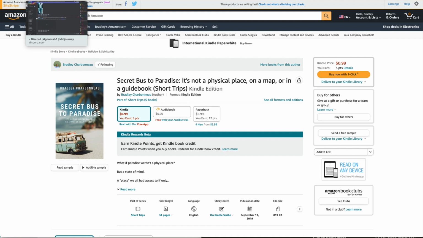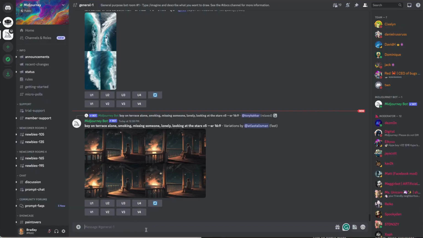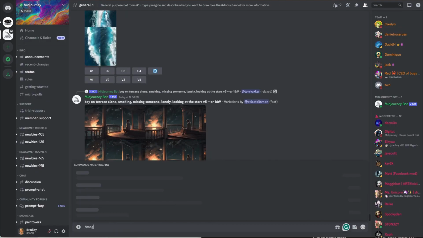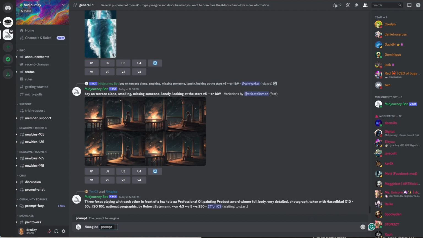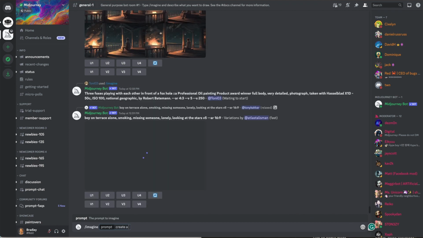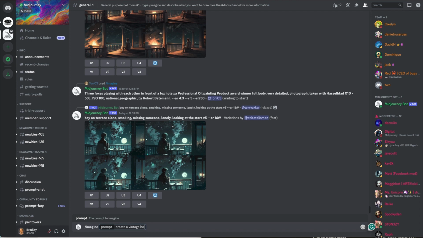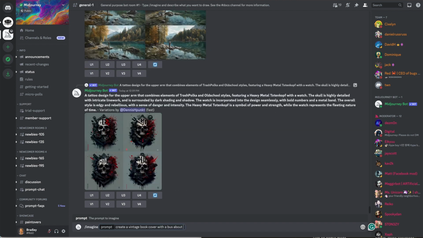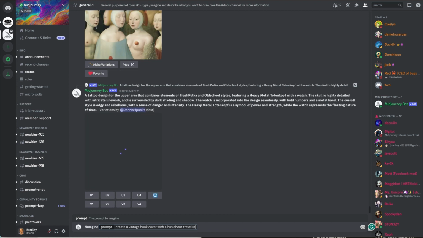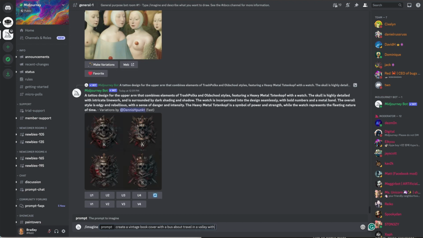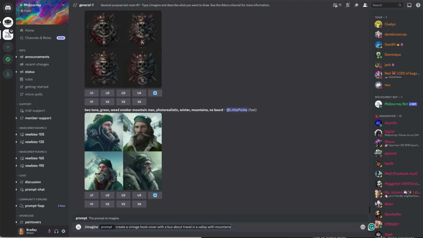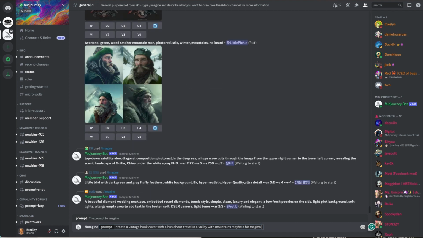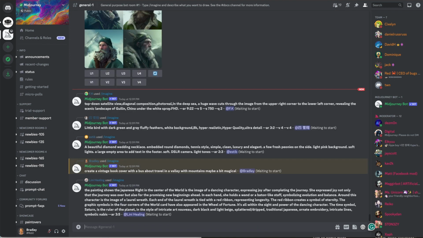I want to show you just a really quick example of how it works. You type in the prompt, imagine, and I'm going to say, create a vintage book cover with a bus about travel in a valley with mountains. Okay, maybe a bit magical. Okay, so we're going to see what it does with that. So I just added it.